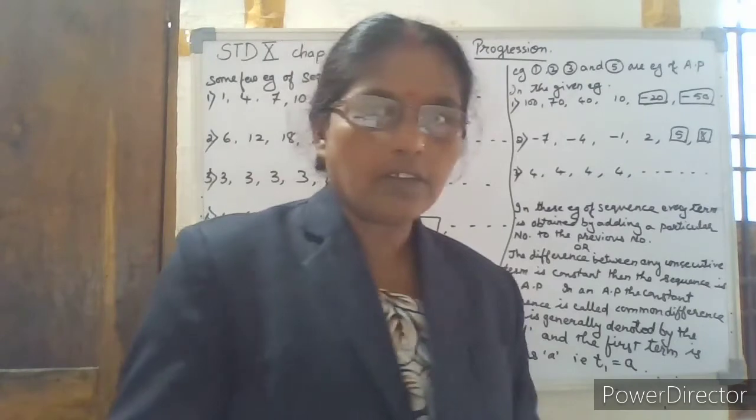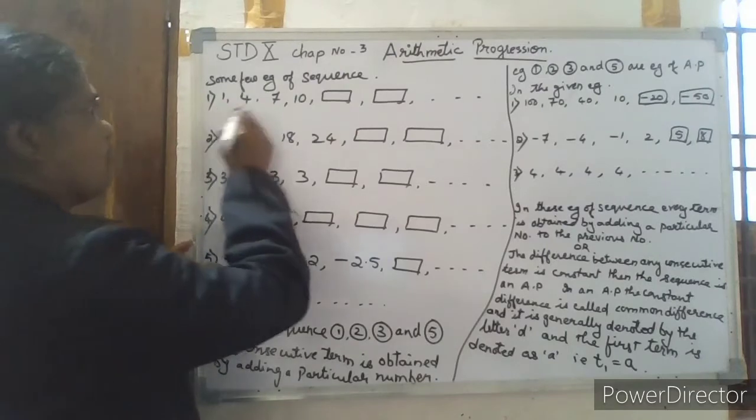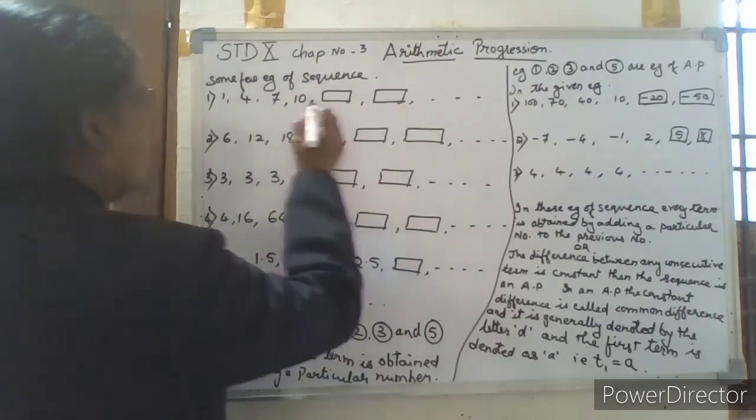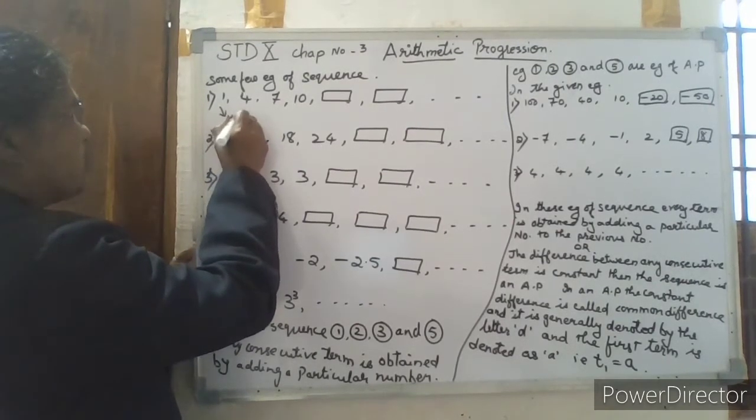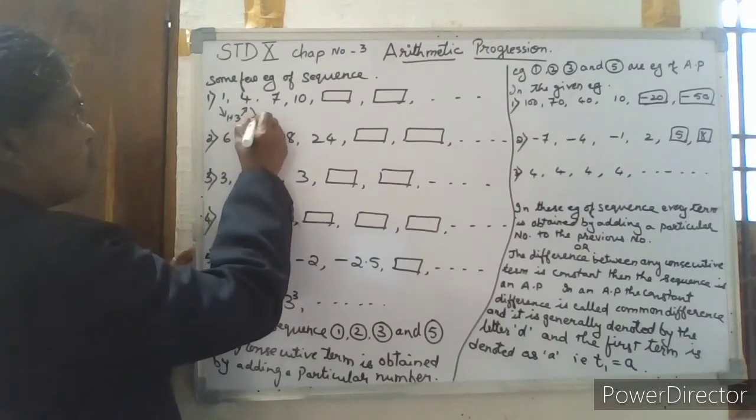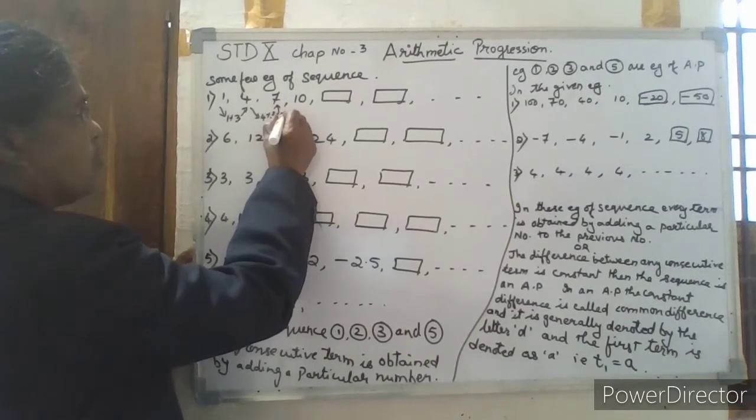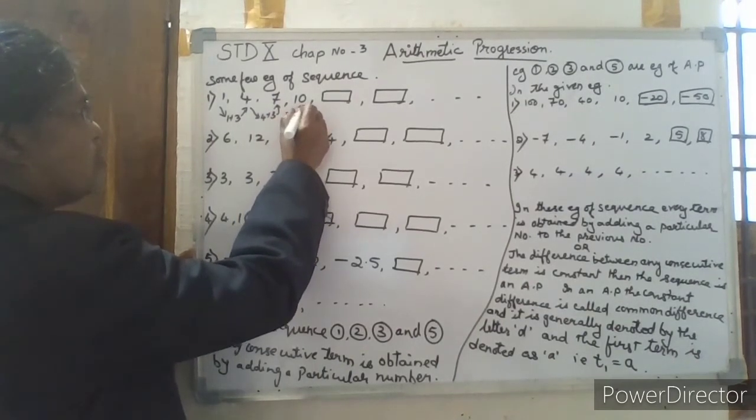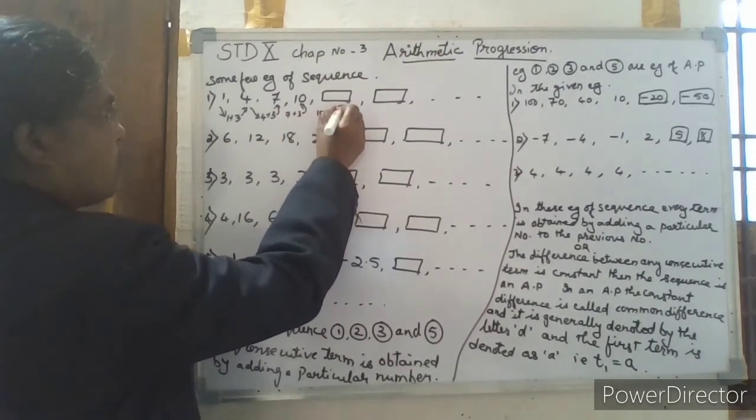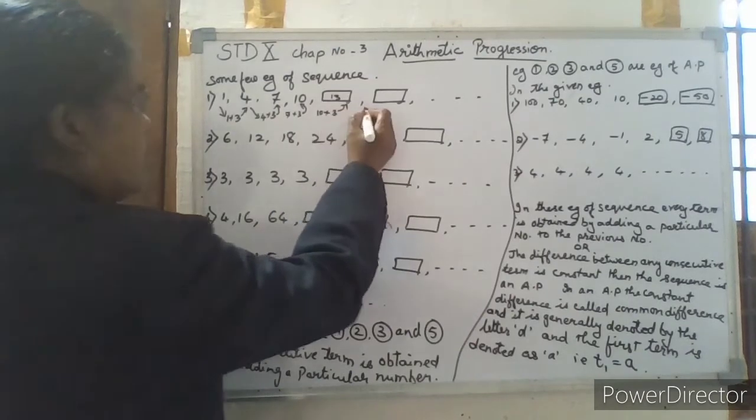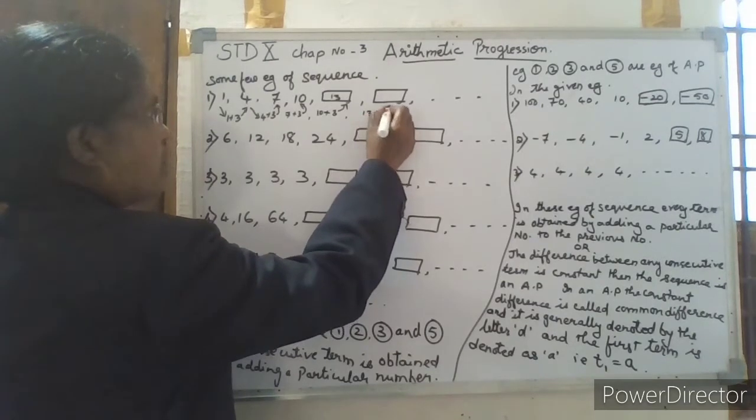Let us learn a few examples of a sequence. Now see, this sequence is given as 1, 4, 7, 10 and so on. To find the next term: 1 plus 3 is equal to 4. Next, 4 plus 3 is 7. Next, 7 plus 3 is 10, and so on. 10 plus 3 will be 13. Next, 13 plus 3 will be 16, and so on.